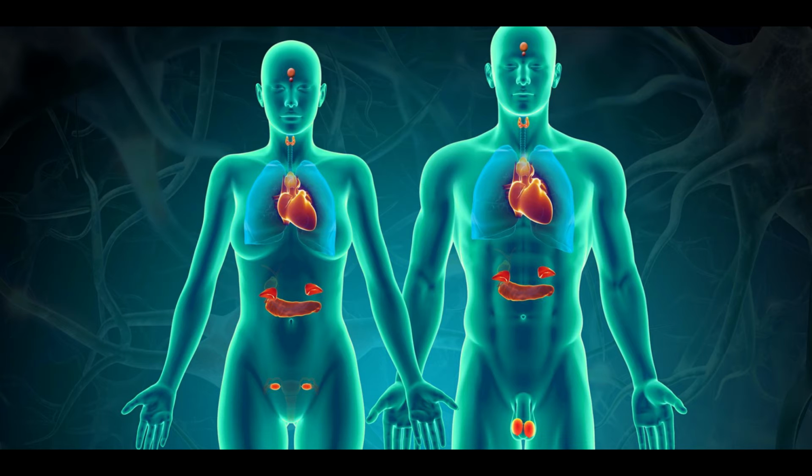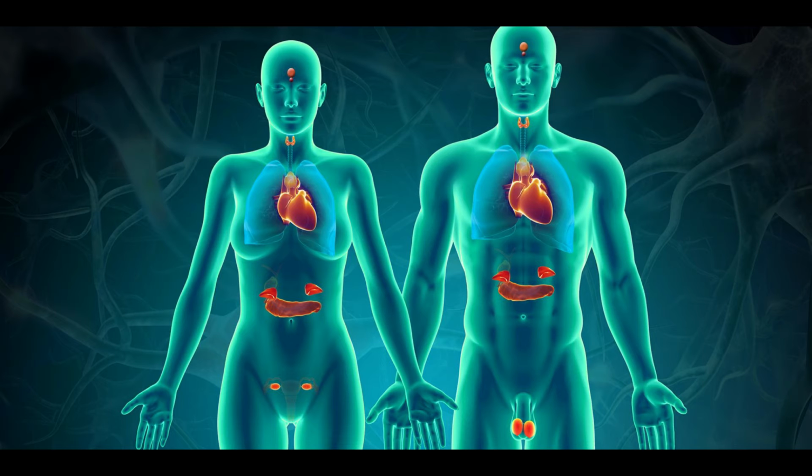Now let's go to the adrenal medulla. Epinephrine and norepinephrine are its hormones, and their function is the same: organic metabolism, cardiovascular function, and response to stress.